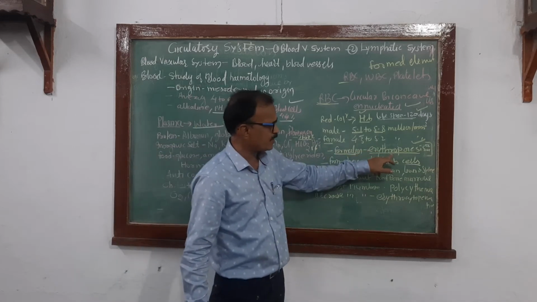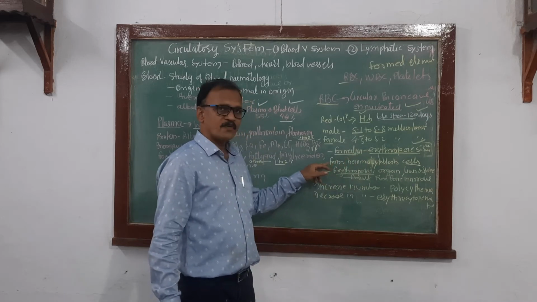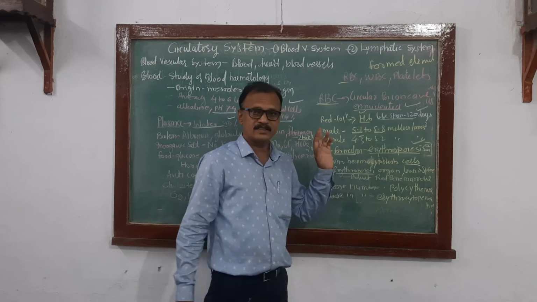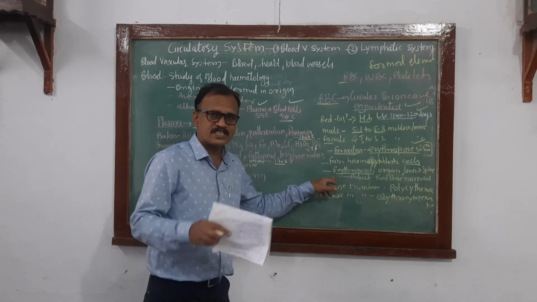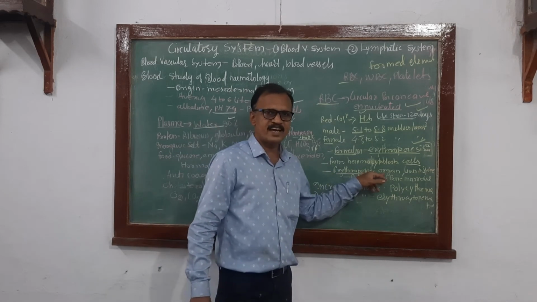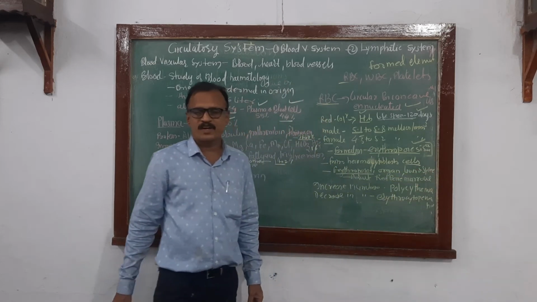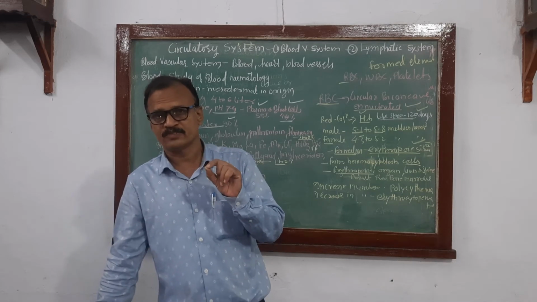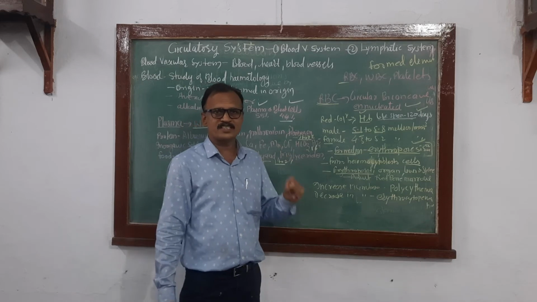Formation of RBC, what is it called? Erythropoiesis. They are developed from hemocytoblast cells, reticular cells. The organ that produces the RBC is called the erythropoietic organ. In child, liver and spleen. In adult, red bone marrow. Under stimulation of the hormone erythropoietin, which stimulates the cells for formation of RBC and is secreted by the kidney.